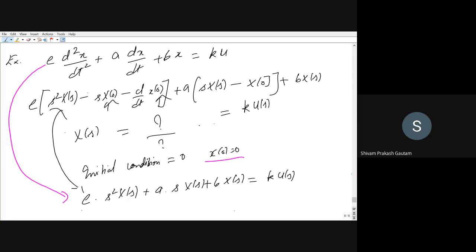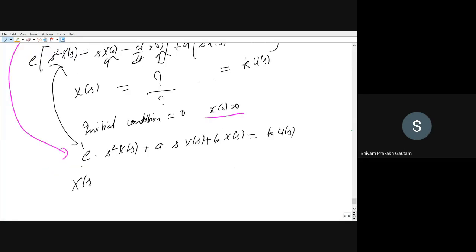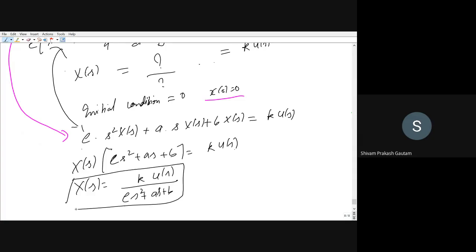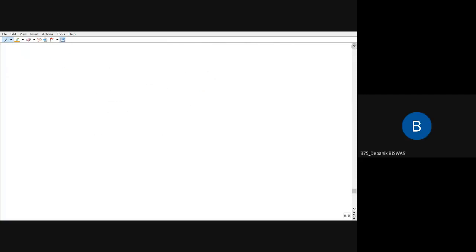Okay. So now you can take X(s) common. So this will be X(s) times (e s squared plus a s plus b) is equal to K U(s). You can calculate X(s), that is equal to K U(s) upon e s squared plus a s plus b. Am I audible clearly now? Yes, sir.